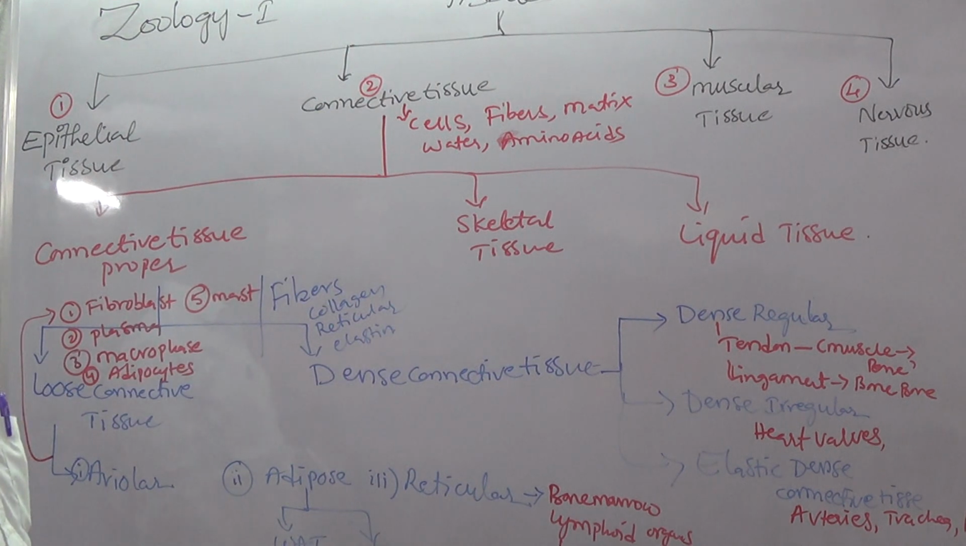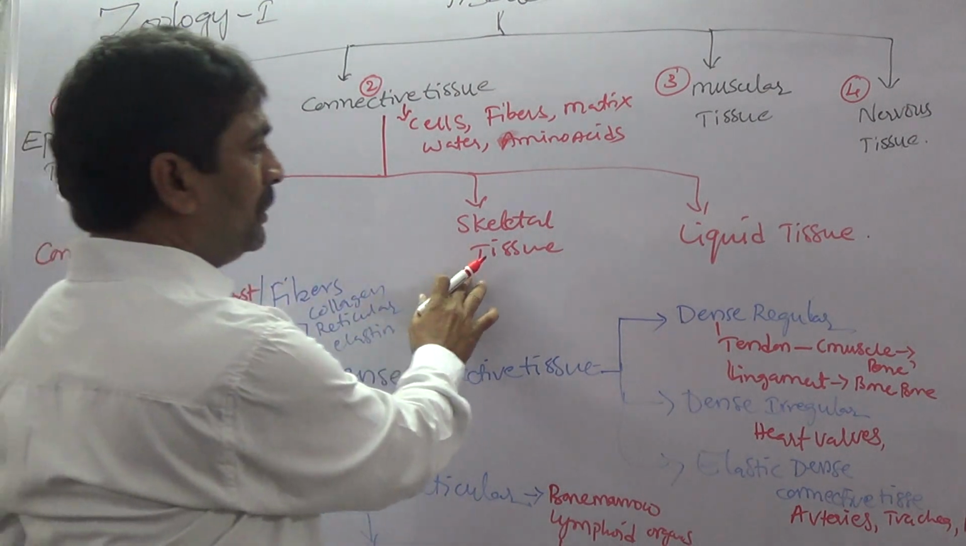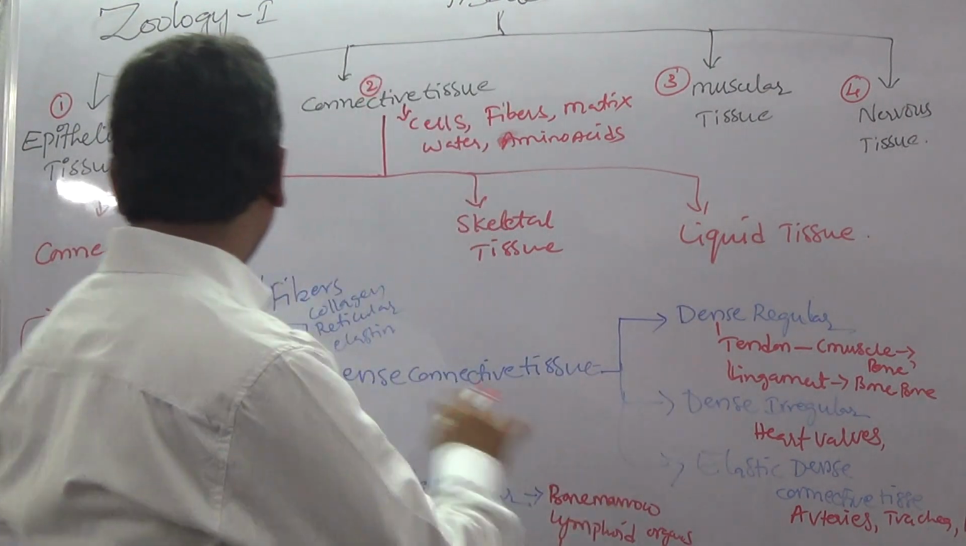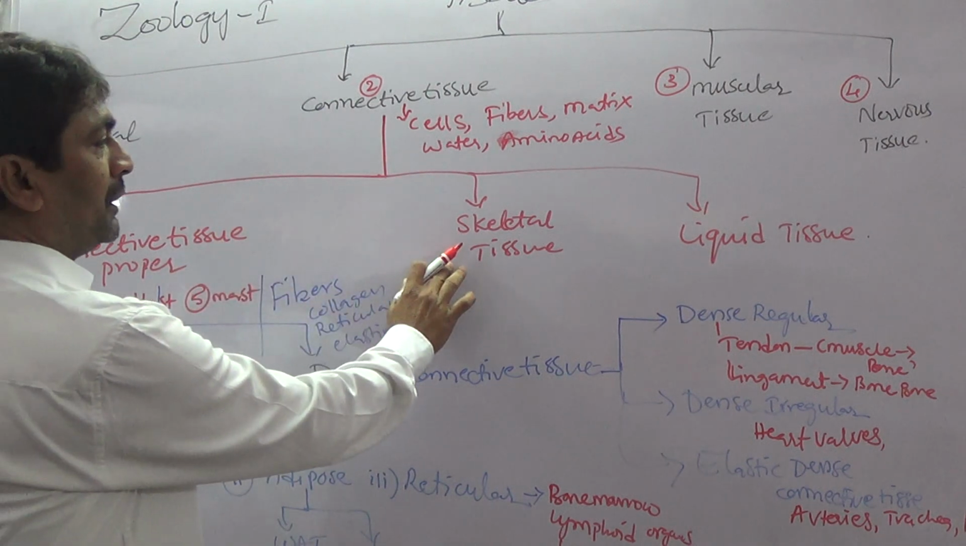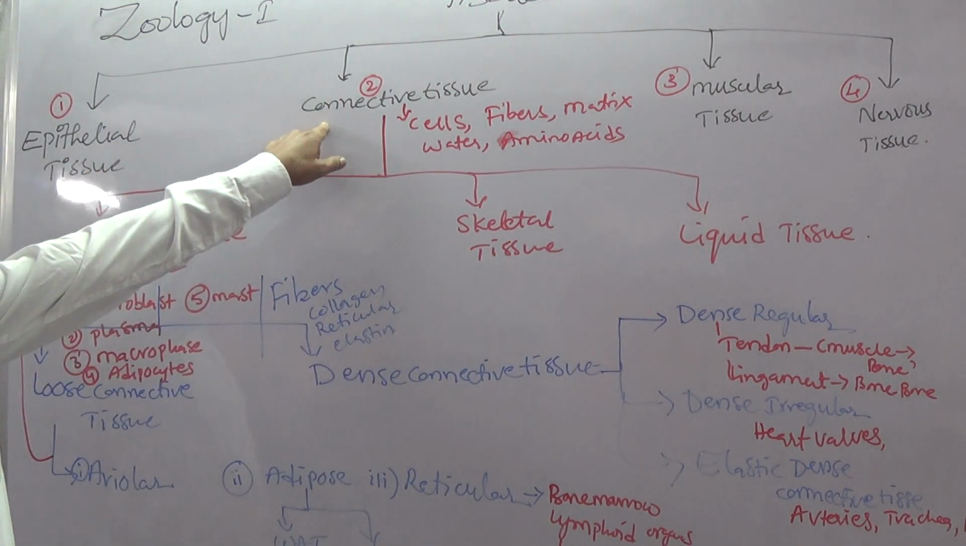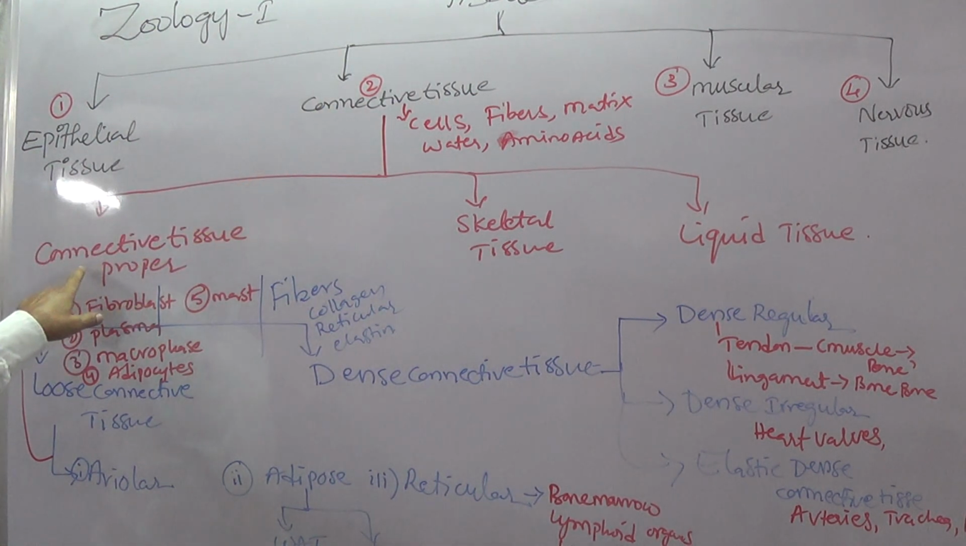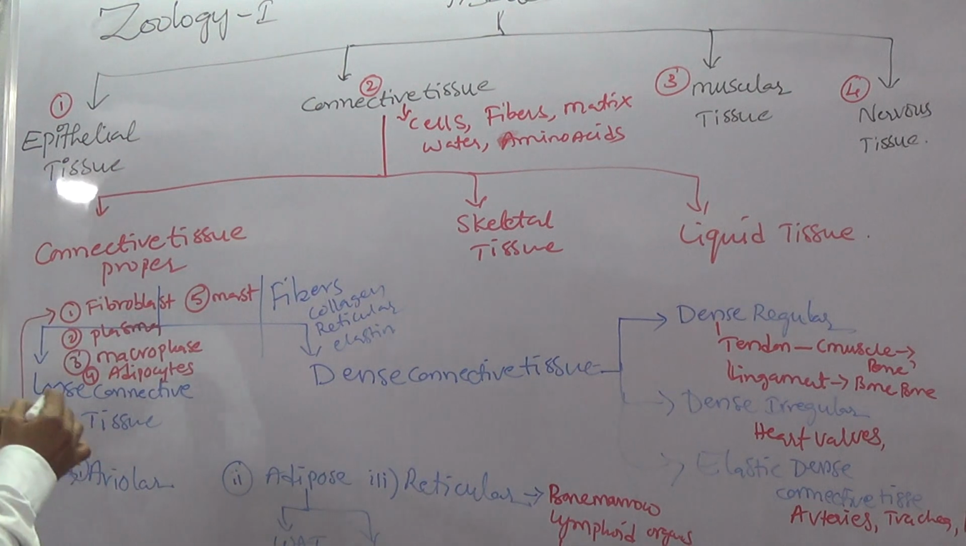This connective tissue is divided into three types: connective tissue proper, skeletal tissue, and liquid tissue. These three belong to connective tissue. The first one is connective tissue proper.